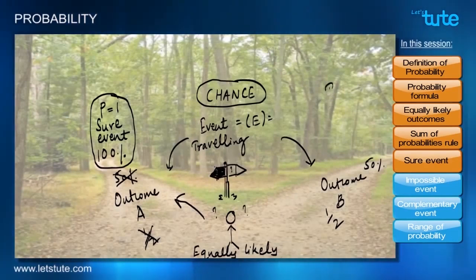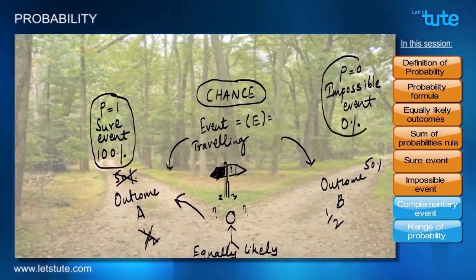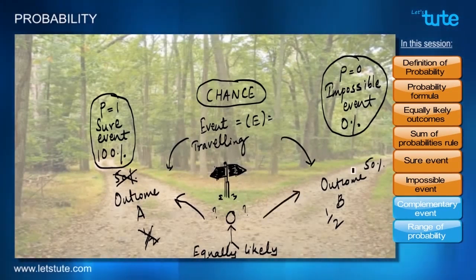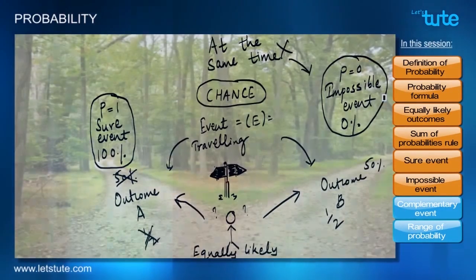Having said that, if there is a sure event, can we say that there is an impossible event also, where let's say the chance of anything happening is 0% and the probability is 0? So this is going to be a lower limit. Can such an event exist? If we say that the direction indicates that we can take either of the two roads, both the roads are good enough, but I can do it by only taking one road at a time. This means I cannot take both the roads at the same time. So that is the impossible event.